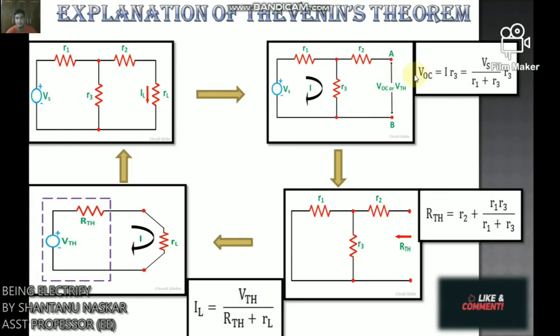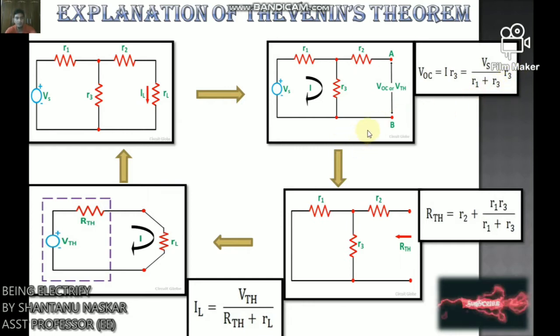So VOC equals IR3 because of Ohm's law, V equals IR. We can also write VOC equals Vs by R1 plus R3, into R3.